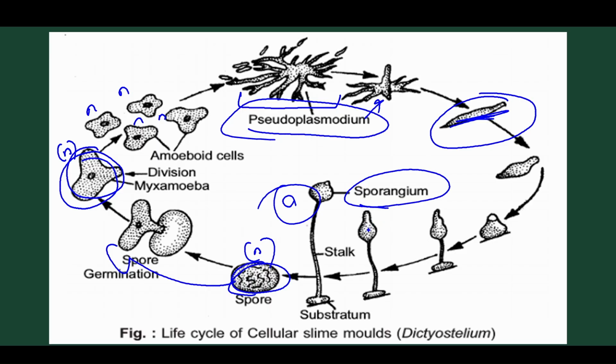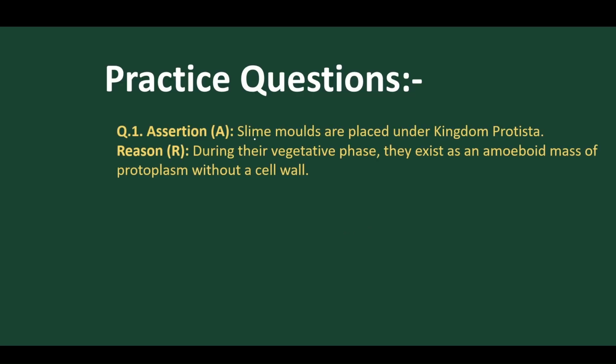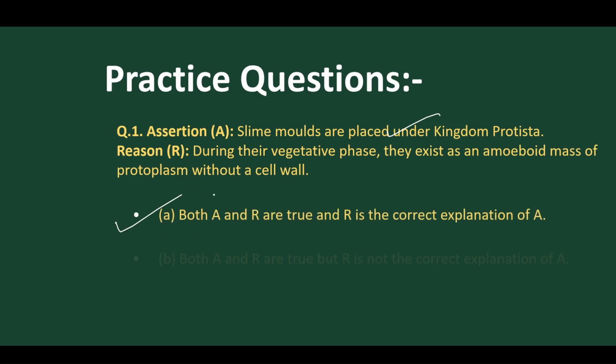Got it, clear? We have completed this, so now let's go for some practice questions. Slime molds are placed in Kingdom Protista. Yes. During the vegetative phase, they exist as an amoeboid mass without a cell wall. Yes, both A and R are true.